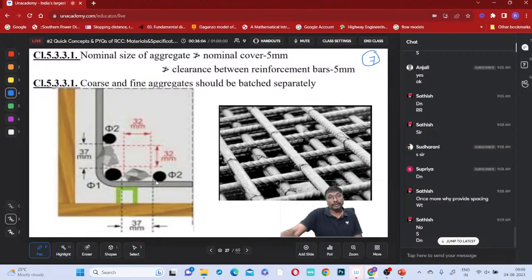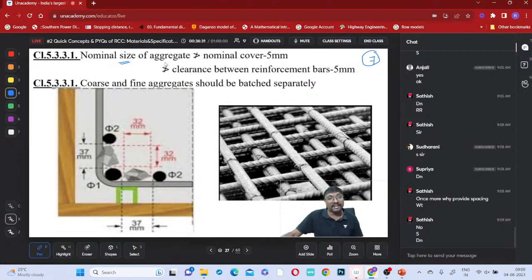Right. So now, along with the sizes, 20 millimeter in general. If there is no restriction for flow, we can go for 40 or more than 40 millimeter size of the aggregate. If there is a restriction, so if thin members are there and reinforcement bars are very closely spaced, then you can go up to 10 millimeter size only. Along with that, we have to ensure this one also. Those must be satisfied and these must be satisfied.